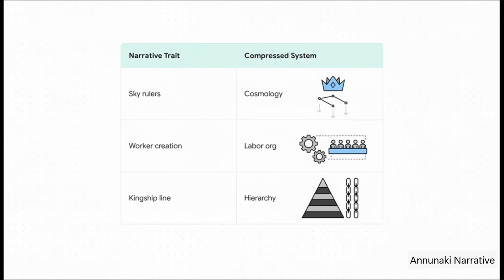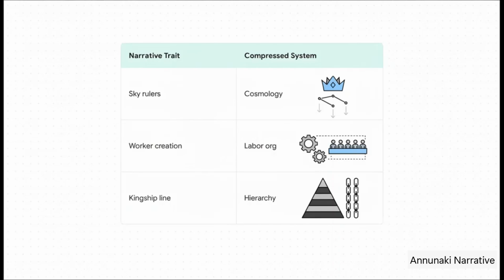It's fascinating because we can see exactly how a myth maps to a societal system. In the story, you have rulers descending from the sky. To an ancient citizen, that translates directly to cosmological legitimacy. It means the king's right to rule is unquestionable because it, quite literally, comes from the heavens.